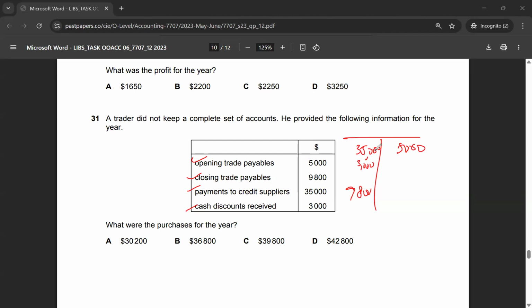When I do the math in here, 35,000 plus 3,000 plus 9,800 minus the 5,000 gives me 42,800. That's the total purchases. 42,800, that's your answer. So the correct answer to multiple choice 31 is option D.